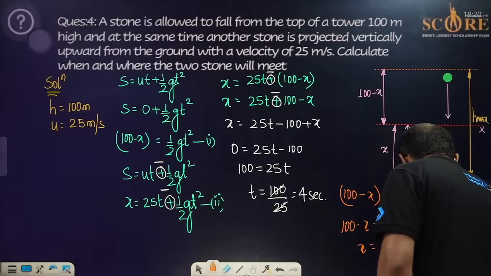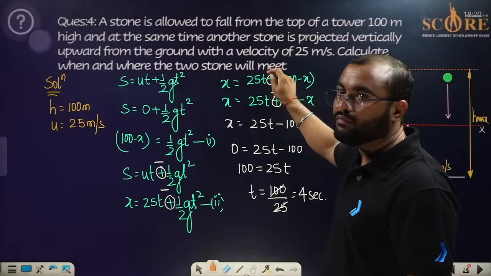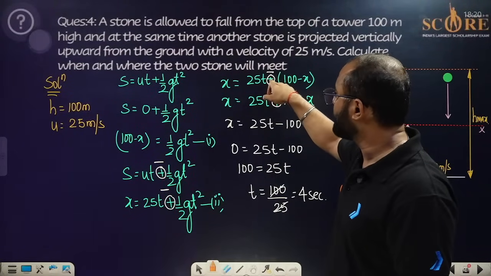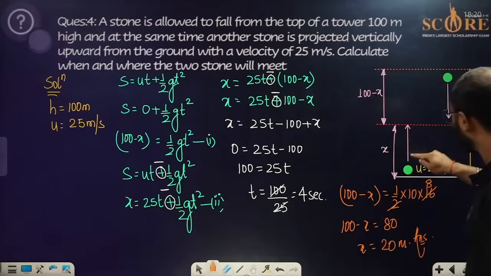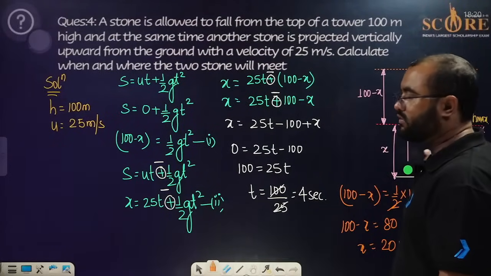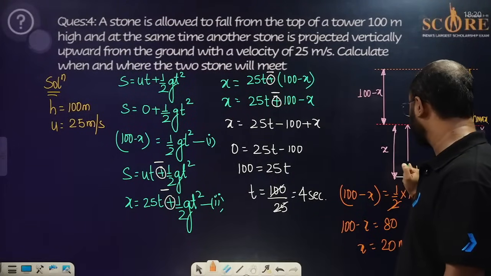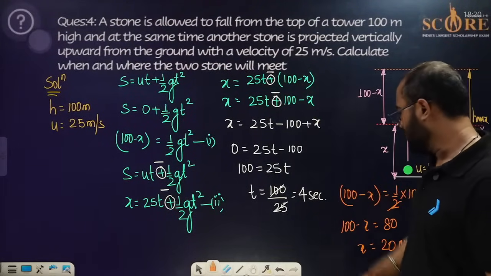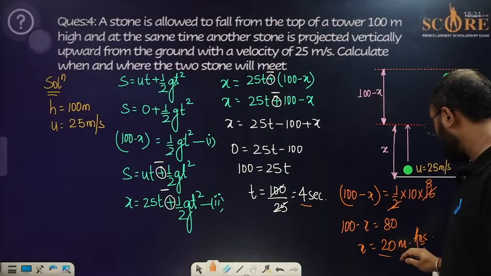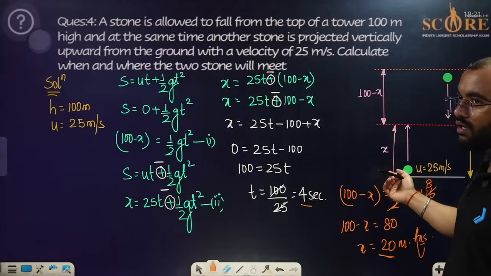That is your answer. See, we have found a small mistake over there: instead of writing positive, it should be negative, because this particular body is going upwards. So please do remember, over here you have to take it as negative. Why? Because for this particular ball it should be negative. That is why the time is going to be 4 seconds and the distance is going to be 20 meters from the ground and 80 meters from the top.